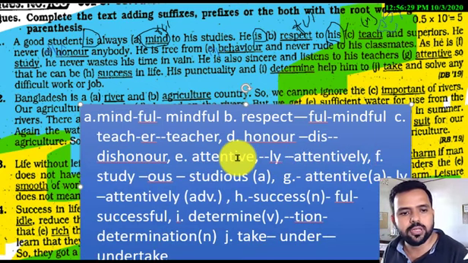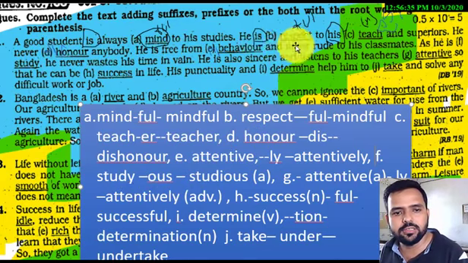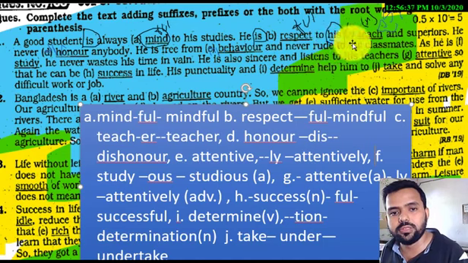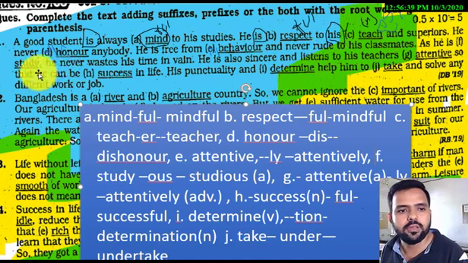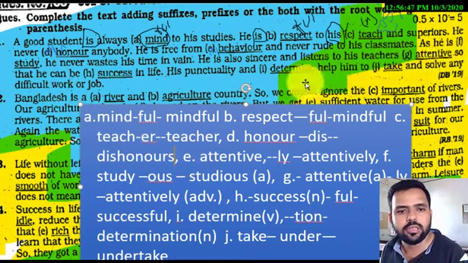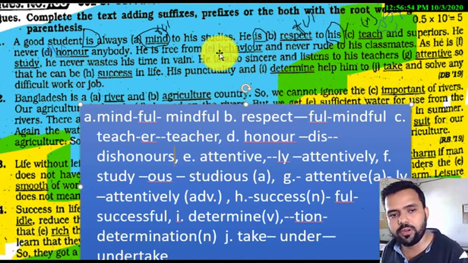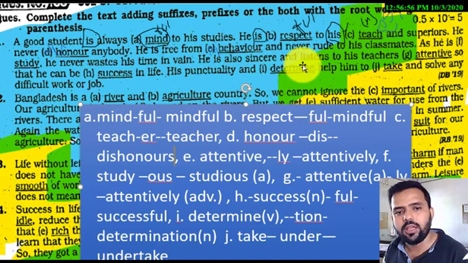So my students, I am repeating again: a good student is always mindful to his studies. He is respectful to his teachers and superiors. He never dishonors anybody. Here you have to use es, dishonors, because he is third person singular number. He is free from misbehavior and is never rude to his classmates.